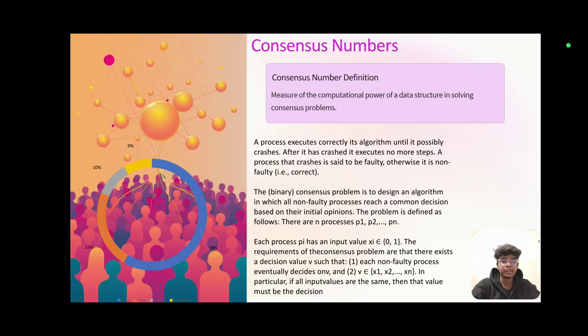There are n processes p1, p2 up to pn. Each process pi has an input value xi which belongs to {0, 1}. The requirements of the consensus problem are that there exists a decision value v such that 1. Each non-faulty process eventually decides on v, and 2. v belongs to {x1, x2, up to xn}. In particular, if all input values are the same, then that value must be the decision.